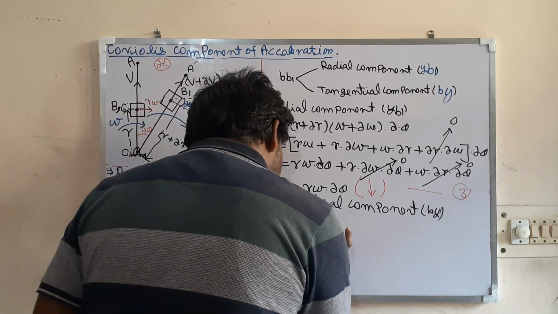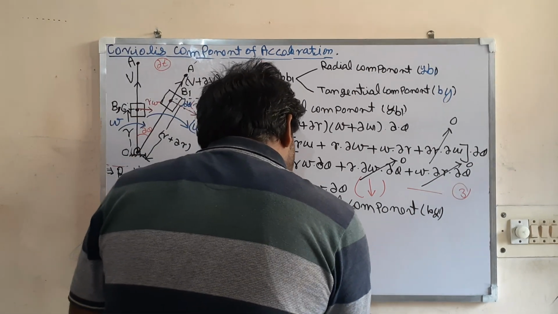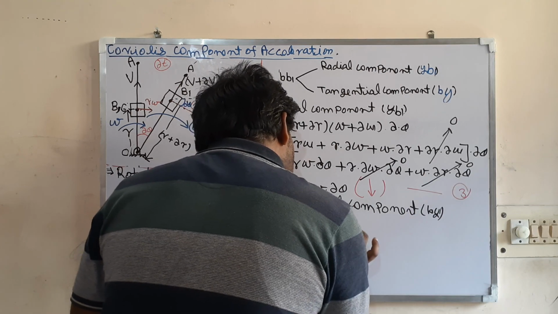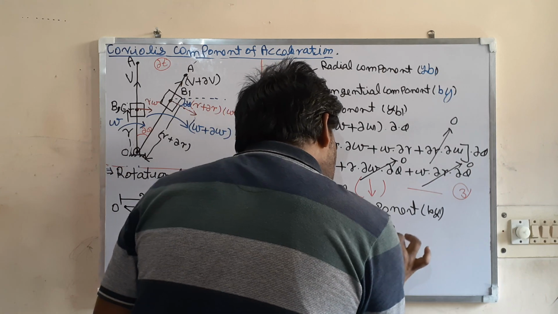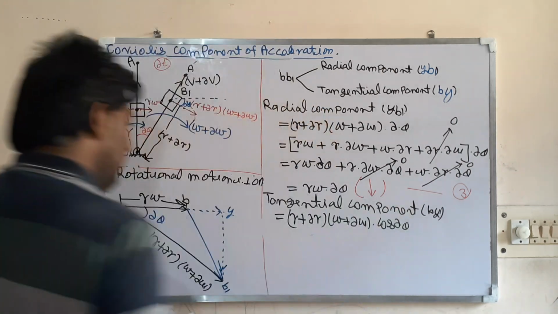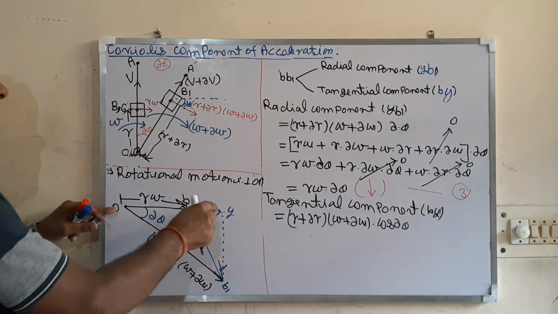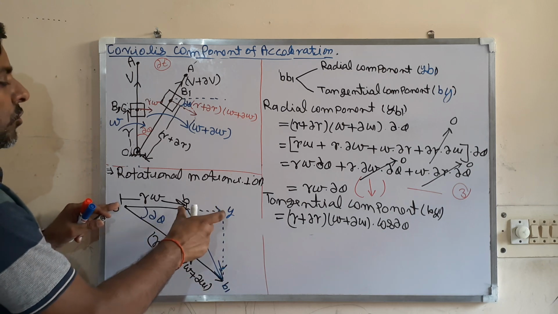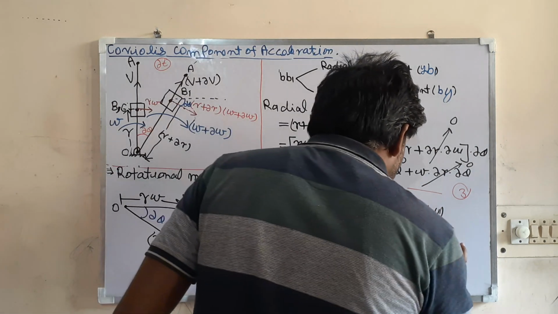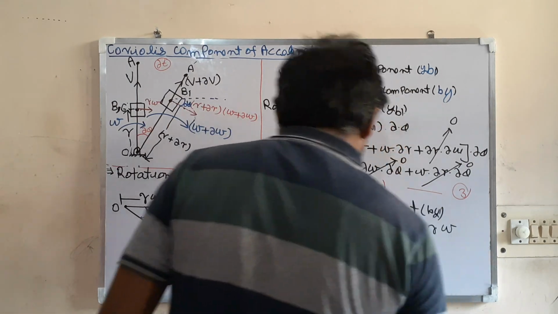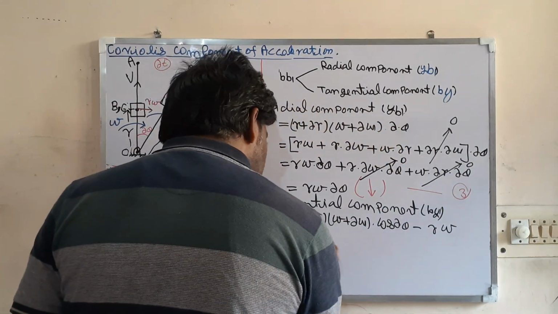So this is (r plus del r) into (omega plus del omega) into cos del theta. That is the component of this along this, that is OI. You want by, so subtract this OB, that is r omega. So minus r omega. Let us expand this.